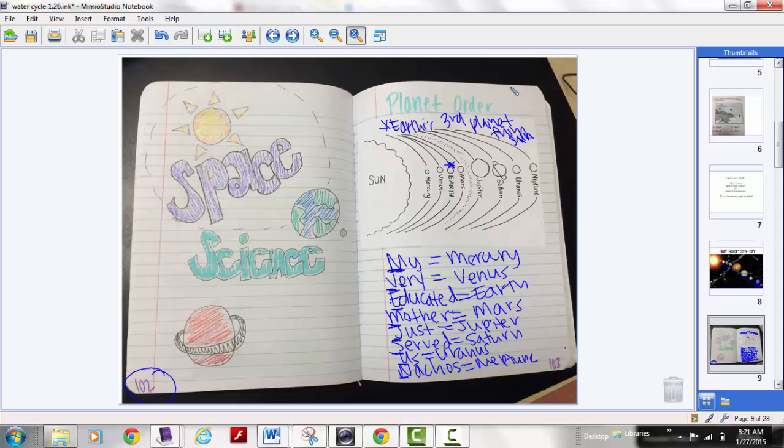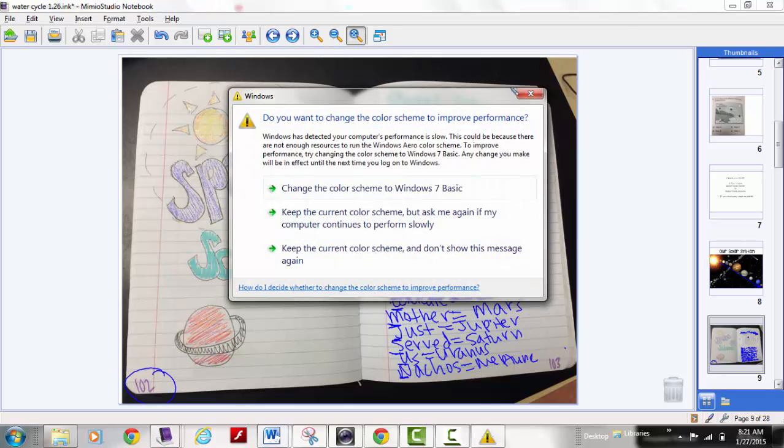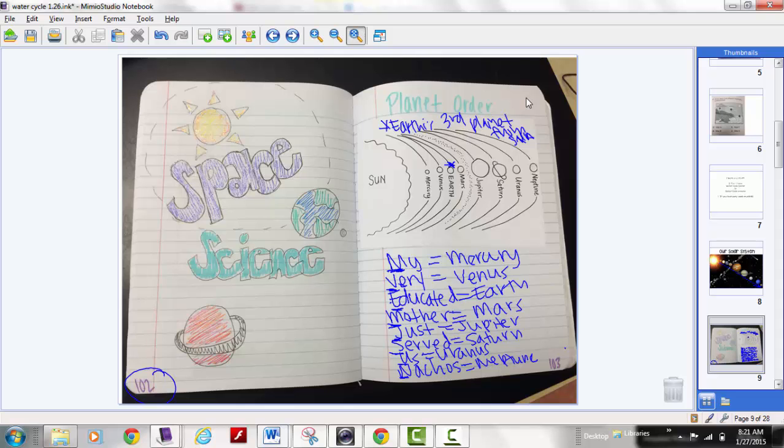Or I could say which of the following planets is further away from Earth. And you would have to, again, make sure you know the order of the planets and always be prepared to write it out anytime you have a question about the order. We will talk more about the order of the planets tomorrow. You will have a short quiz on the order of the planets tomorrow. So I would memorize this sentence tonight, and I will see you tomorrow.